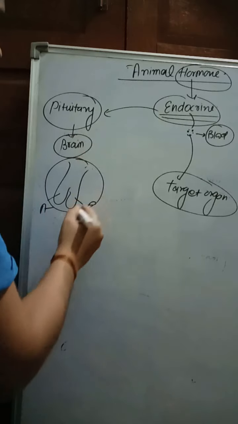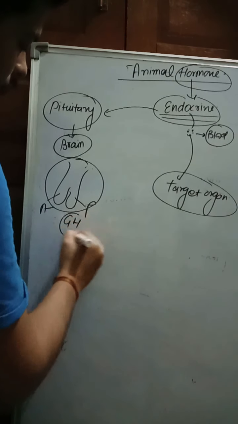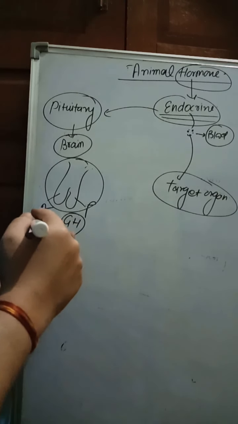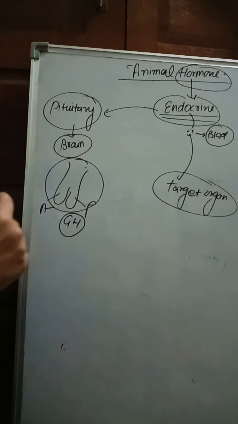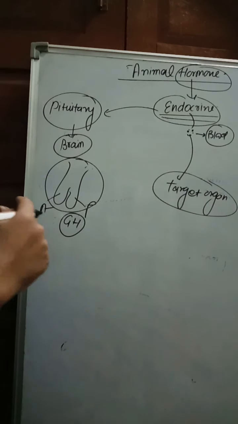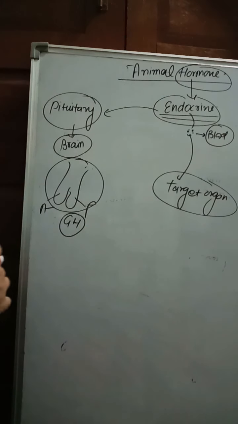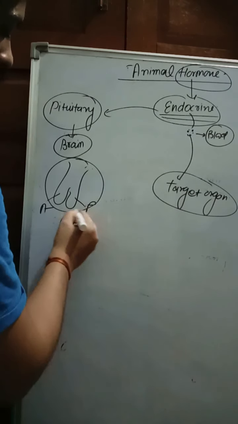The pituitary secretes growth hormone, GH. What is its function? As the name shows, growth. It helps in the growth and development of the body by elongation of the bones. That is the function of growth hormone.